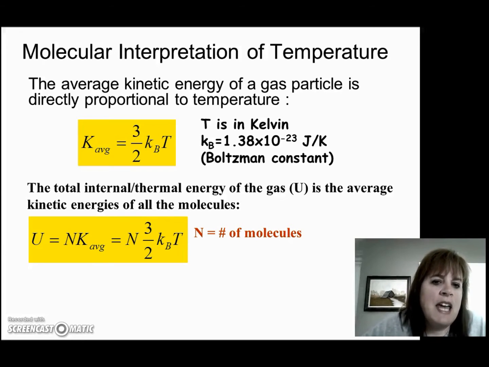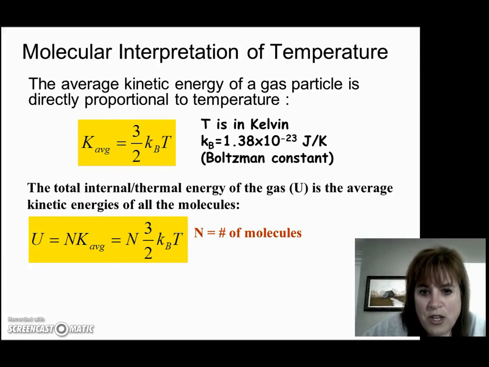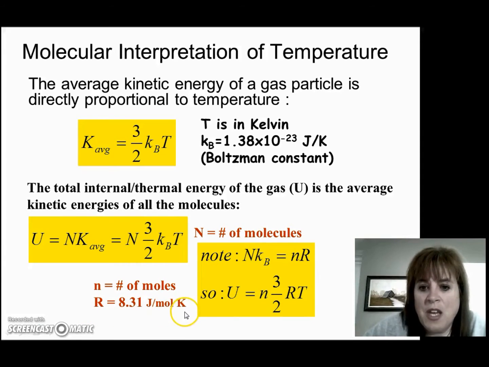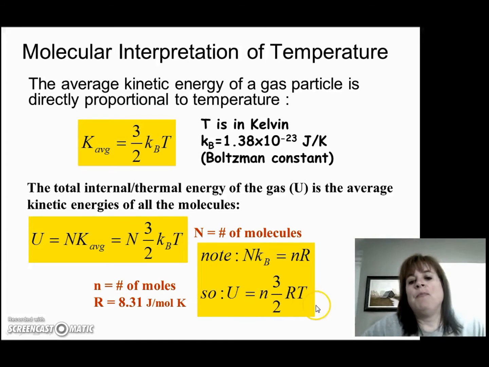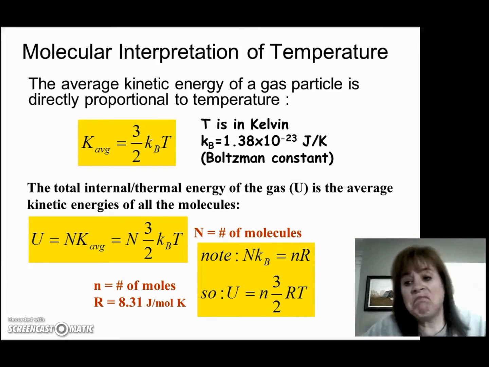Now, if you remember back to chem, there was a way of relating molecules and moles, and sometimes we work with moles, so let's take a look at another way we can represent this equation. If we use the number of moles, little n, instead of number of molecules, then we can actually use the gas constant, R, which is 8.31 joules per mole Kelvin. So my big N, 3/2 kBT, becomes little n, 3/2 RT, which means that molecules times Boltzmann's constant is equal to moles times the gas constant.